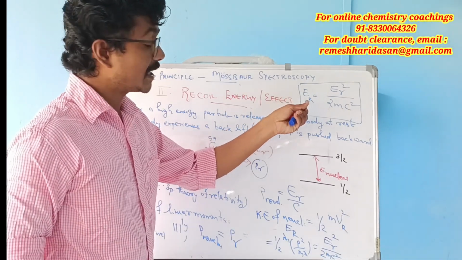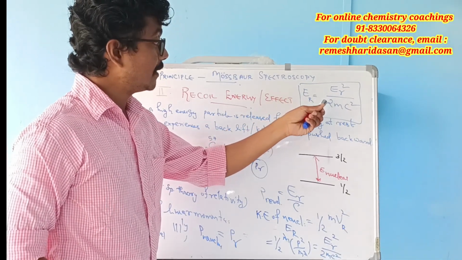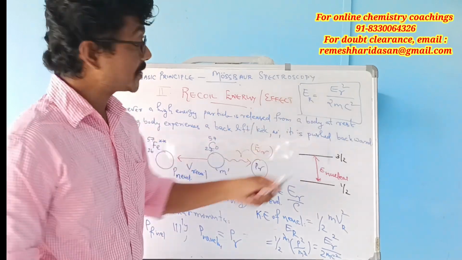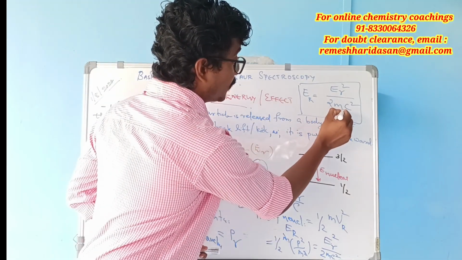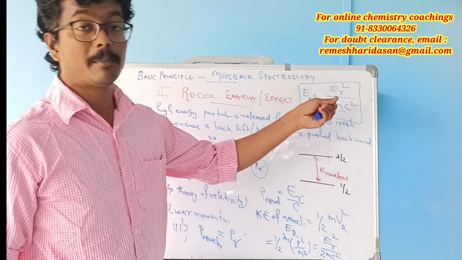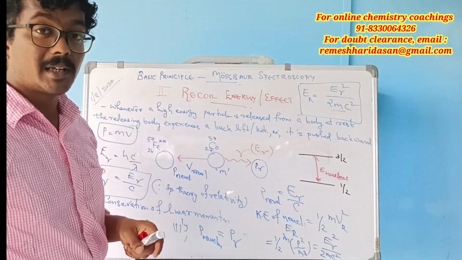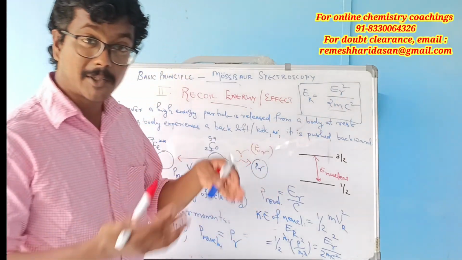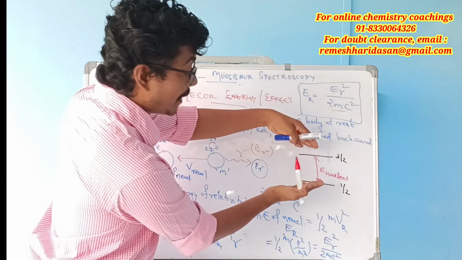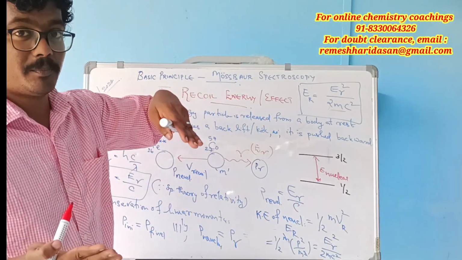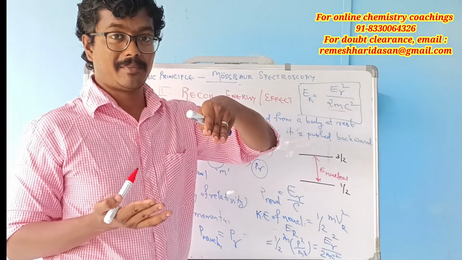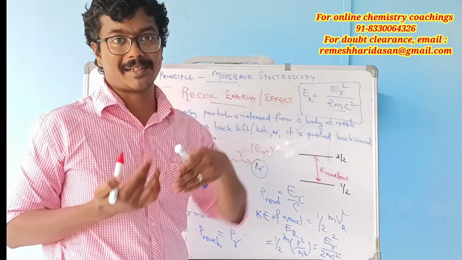The recoil energy is in inverse relationship with the mass of the source nuclei. Here m is the mass of the source nuclei, and E gamma is the energy of the gamma radiation, which is equal to the energy gap of the nuclear transition, the nuclear transition energy.